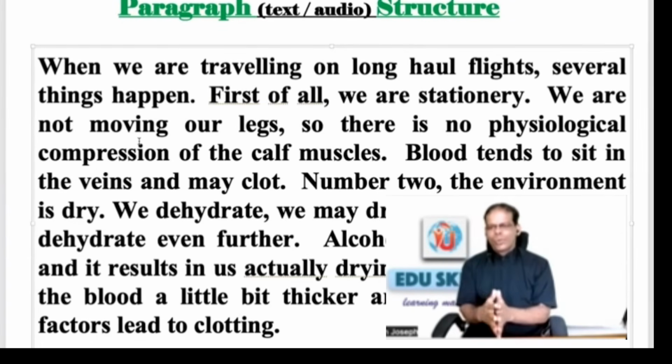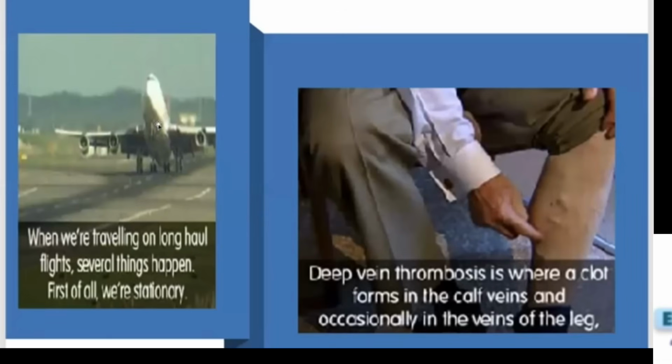Now, reading the whole passage, what do you understand? This is some disease or some condition being mentioned. Deep vein thrombosis. So you should be able to just visualize the context, whether it is reading, listening, speaking, writing. You should be able to visualize. Now, what is deep vein thrombosis? Get some idea about it. Long haul flights. Then you have deep vein thrombosis. Try to imagine a patient if you had some similar experiences or some patients whom you met about deep vein thrombosis, DVT. Okay, so just visualize.